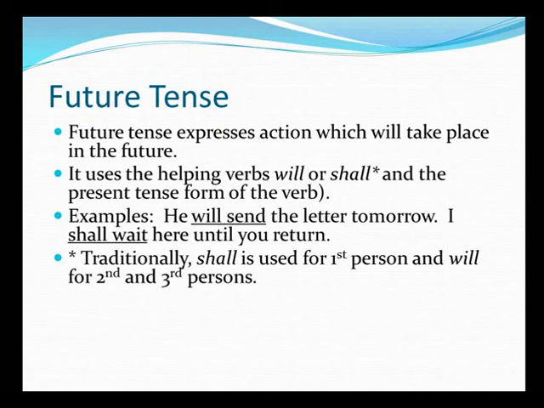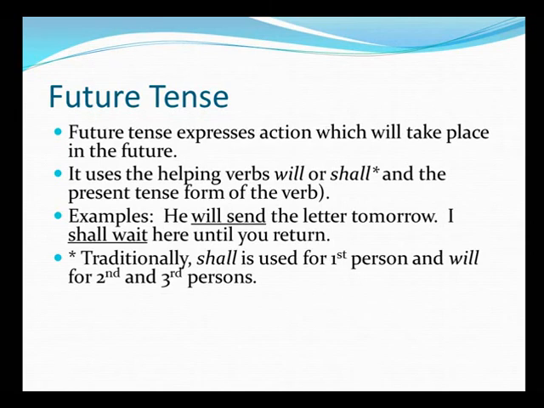Traditionally, shall is used for first person and will is for second and third person. Now shall with the first person. Now you know what is first person. First person, as we've learned in the previous sessions, is the speaker, the one who's talking, the one who is speaking. I or we. I is the singular first person. We, on the other hand, is the plural first person.